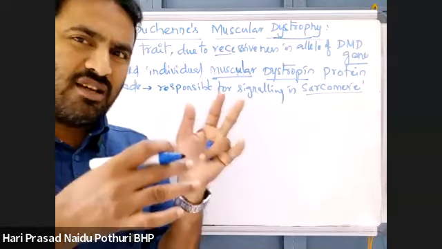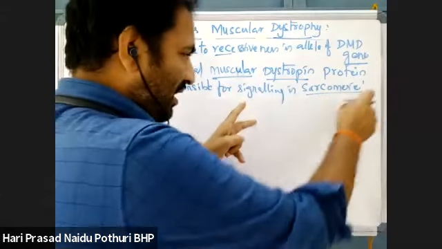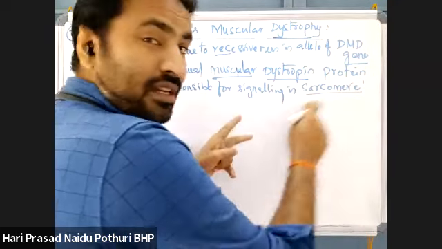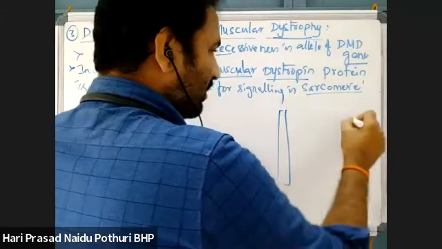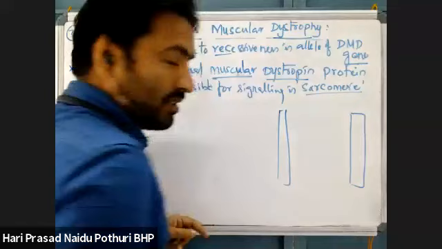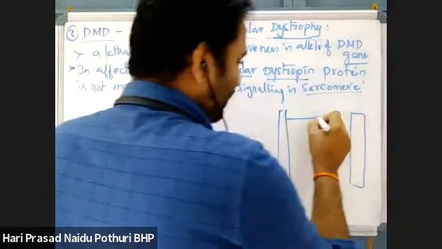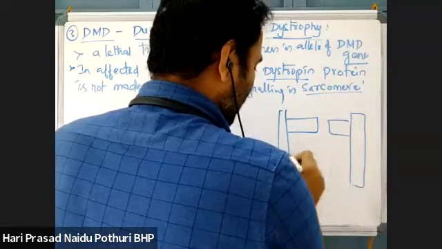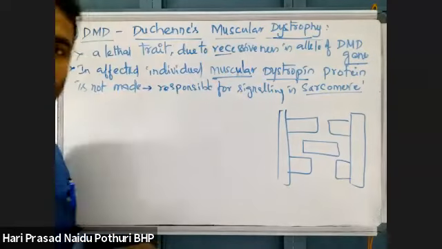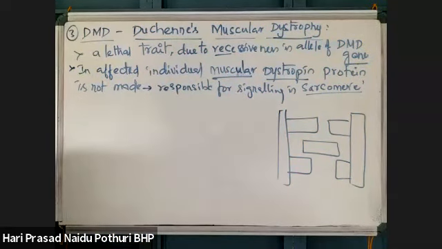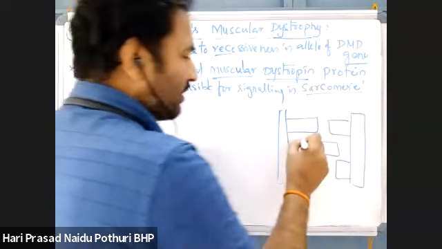If you take the Z line, A band, I band, the muscle between two Z lines is called a sarcomere. Here A bands are there and one I band is there. See here, this is the sarcomere.